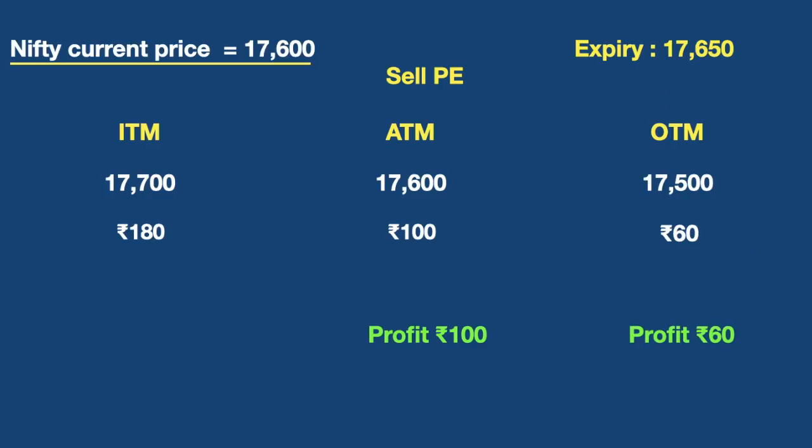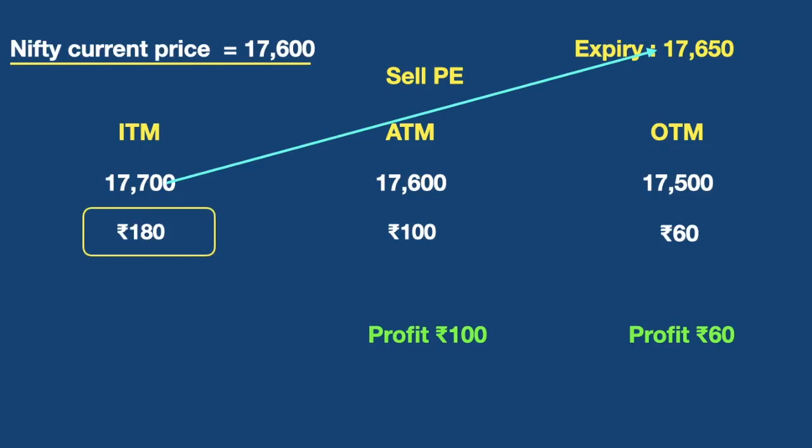Now let's check out in the money. The strike price I chose was 17,700. But if you see here, on the day of expiry, Nifty closed at 17,650 which is below the strike price which I chose. Now since Nifty closed below the strike price which we chose, we will not get this entire premium amount.